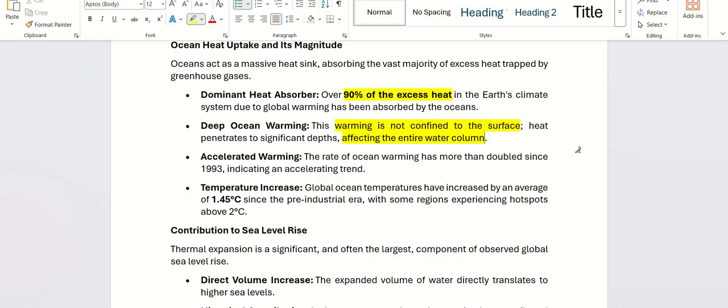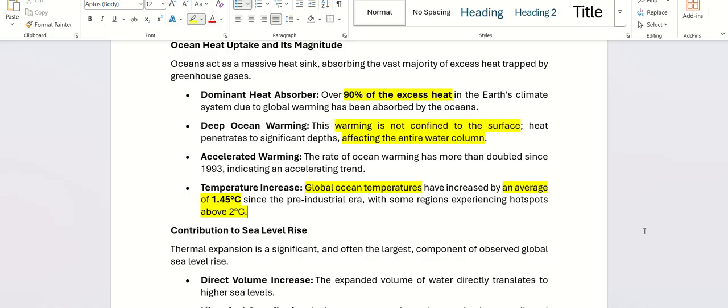Because of global temperature rise, we see this thermal expansion. Global ocean temperatures have increased by 1.45 degrees Celsius, and some areas have over 2 degrees Celsius temperature increase.